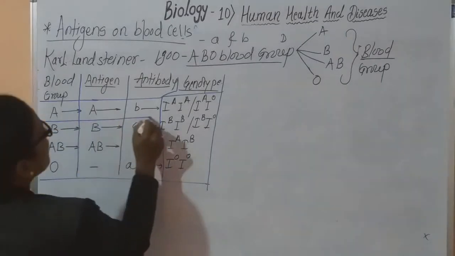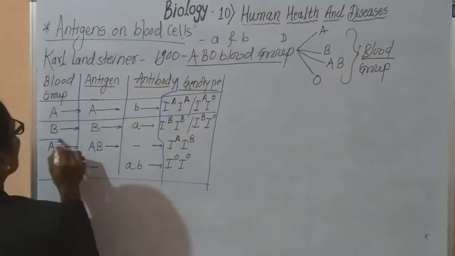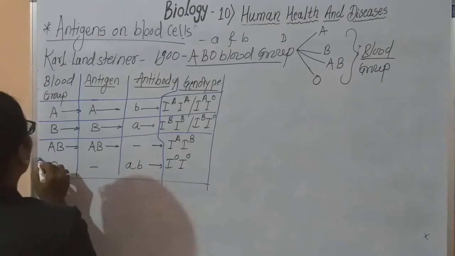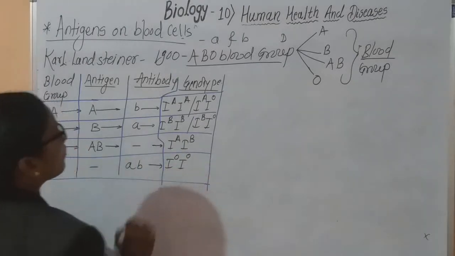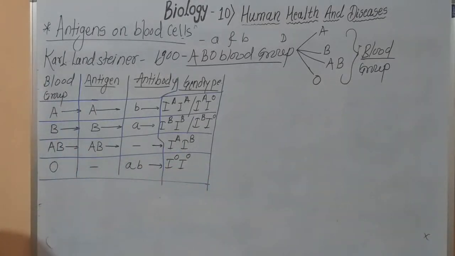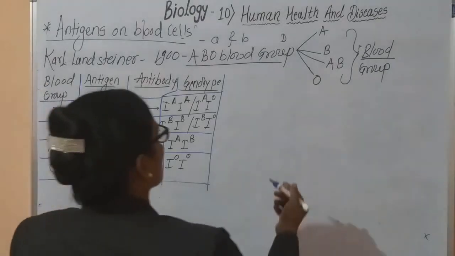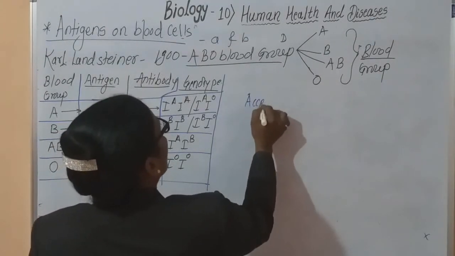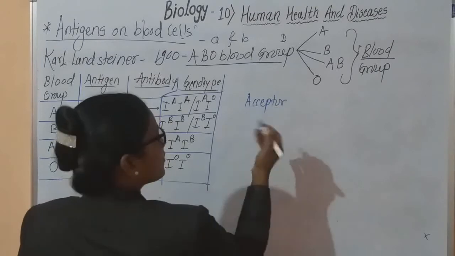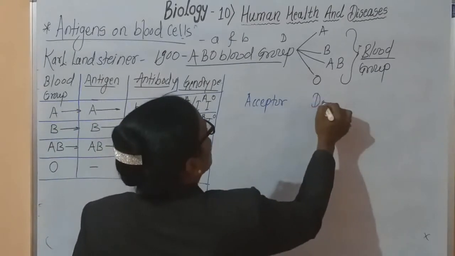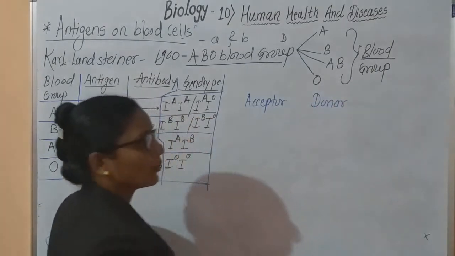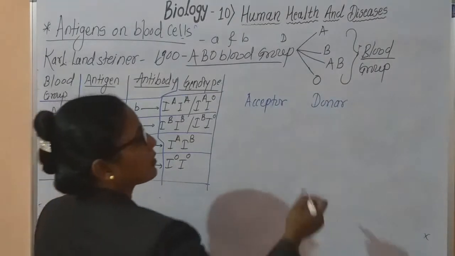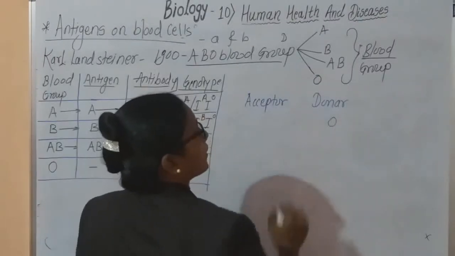In case of blood transfusion, certain blood group patients can give blood to certain other blood groups, and some can receive blood. In this blood donation, one is the acceptor, that is the blood receiver, and the other is the donor. Donor means the blood group O person.